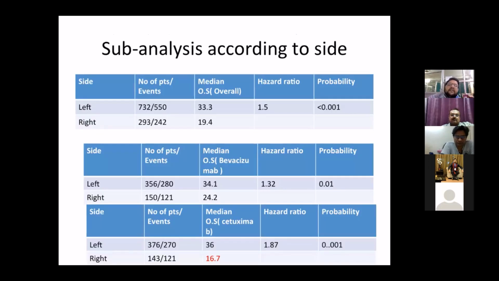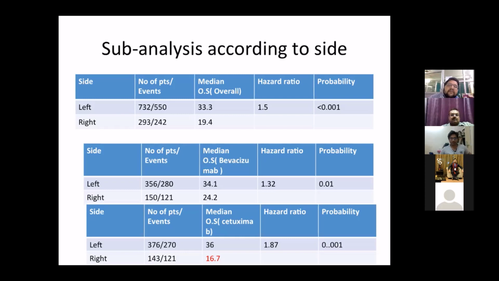However, a sub-analysis was done differentiating the patients between left-sided and right-sided colorectal cancer, in which they found that in left-sided colorectal cancer there was a median overall survival of 33.3 months, while in right-sided colorectal cancer the overall survival was 19.4 months. With a hazard ratio of 1.5, this result was statistically significant. Now, when they subdivided this group to find out which drug was actually helping the overall survival, they found out that it was cetuximab,